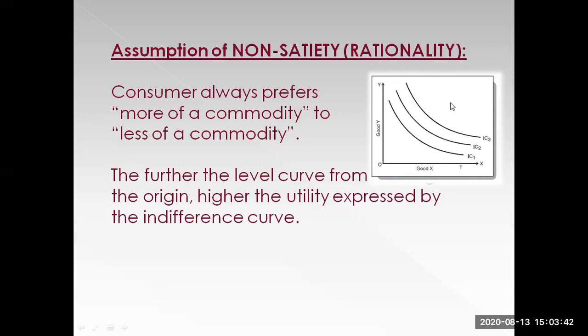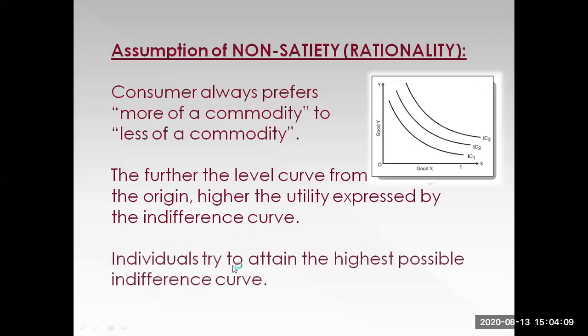The fact that most of the times, at least when we are considering two goods which are, we'll call them good, as in not bad, so they are good commodities. So we'll always assume that if we have two good commodities, then in this direction, the higher the indifference curve is, the higher the utility it denotes. So that's a very important point.